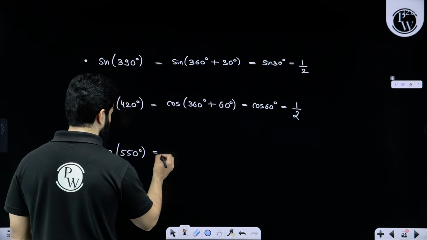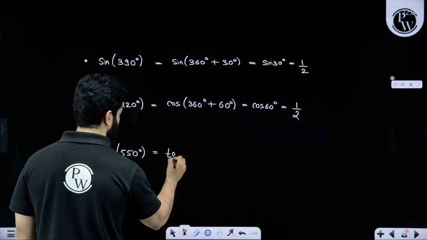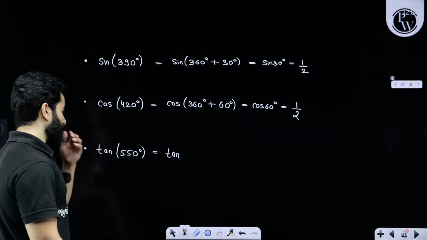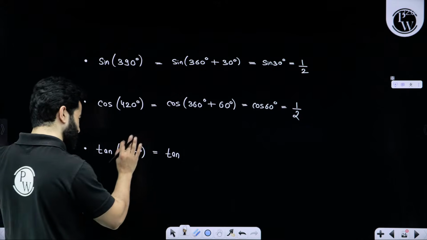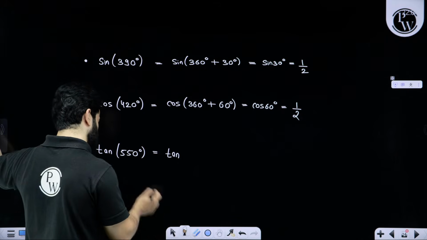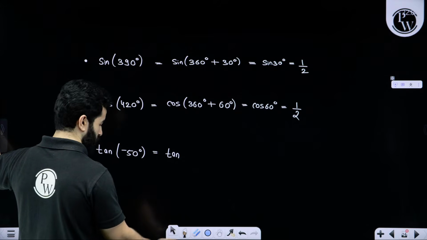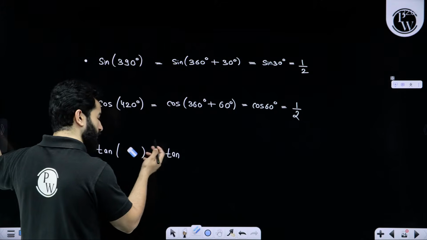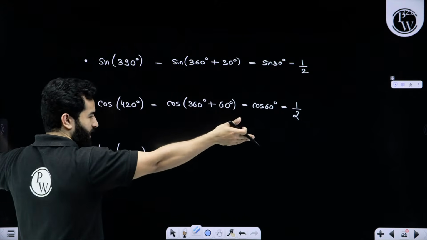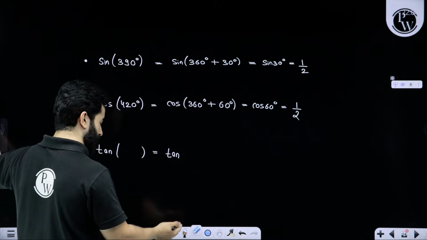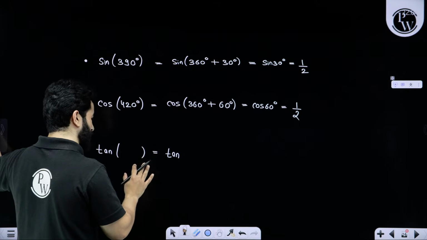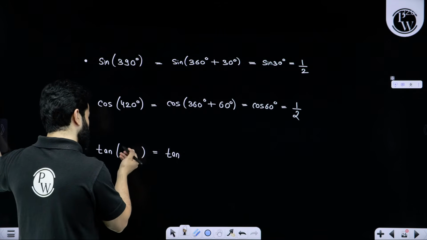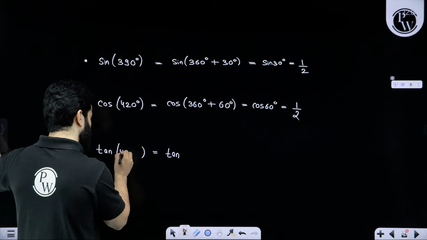Tan of 550 degree. Now pay attention. For this one, let me change it for a moment. Not 550, because for 550 we will have to use another reduction formulas that I have not yet explained. So we are going to talk about tan 550 later on. Right now let's write it as 450 degree.